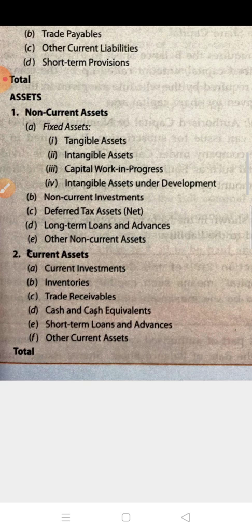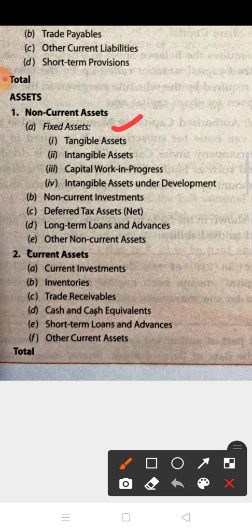The first one is fixed asset. Fixed assets are tangible asset, intangible asset, capital work in progress, and intangible asset under development. Capital work in progress means those which are in work in progress, and intangible assets under development are those under development.